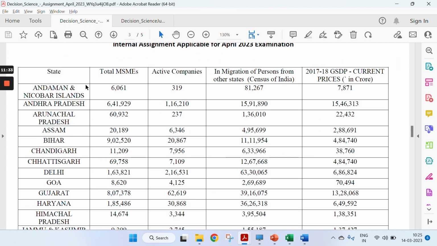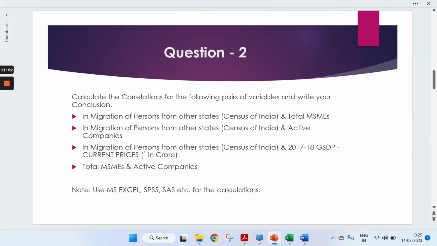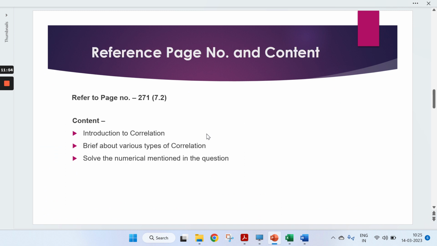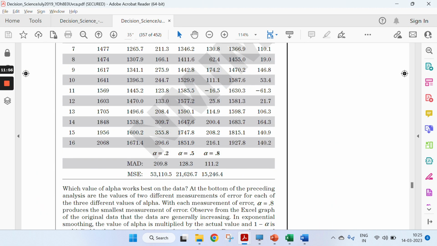Firstly you need to see what is in the question. If you see in the question, we have states, total MSMEs, active companies, in-migration, and this. So firstly, you just need to calculate this correlation with this, and I think the last one is about the MSMEs and their active companies, right? So let's see what needs to be written into this. Going to page number 271.